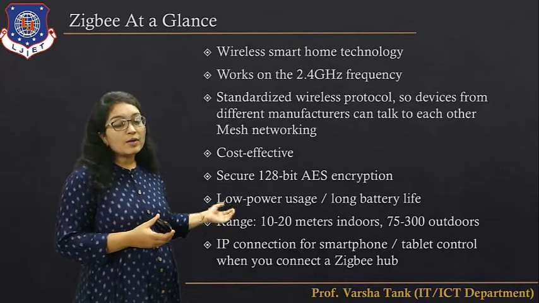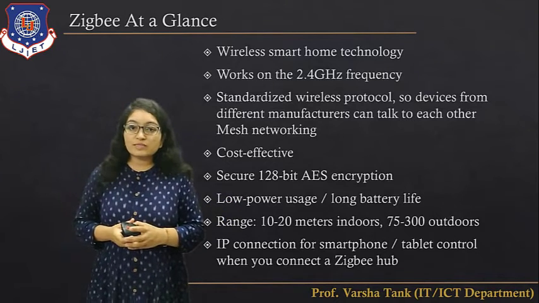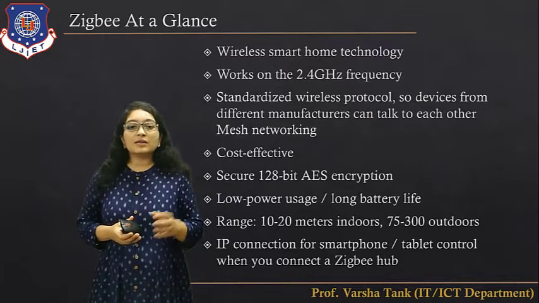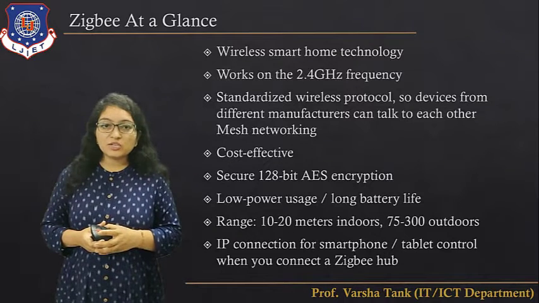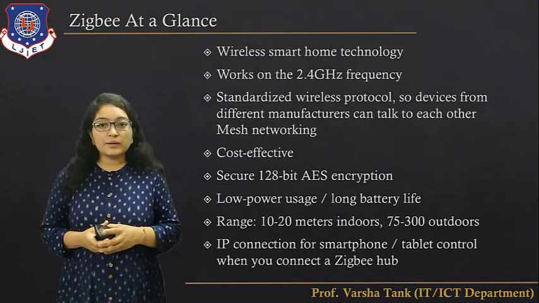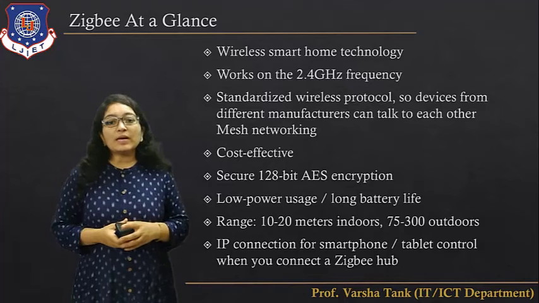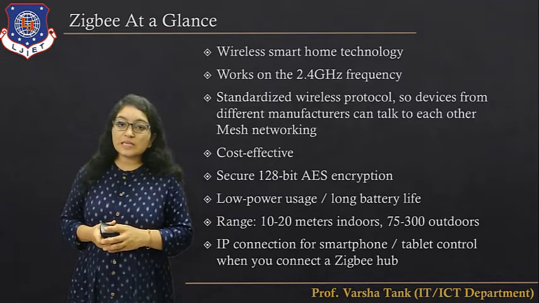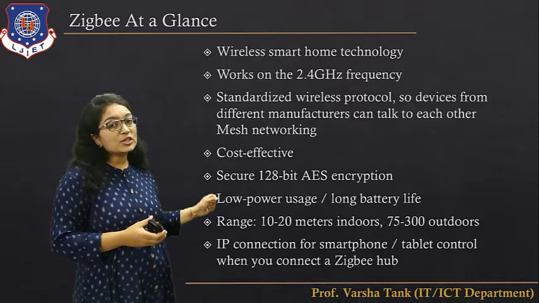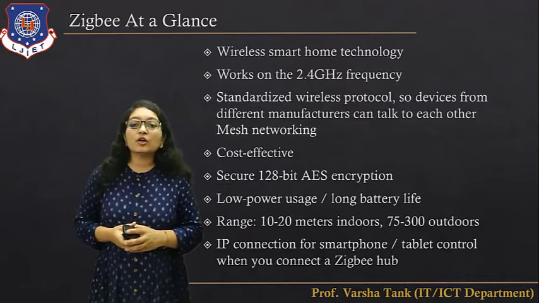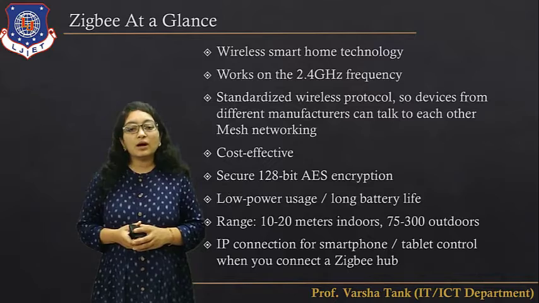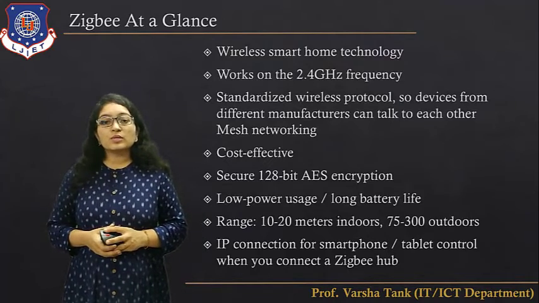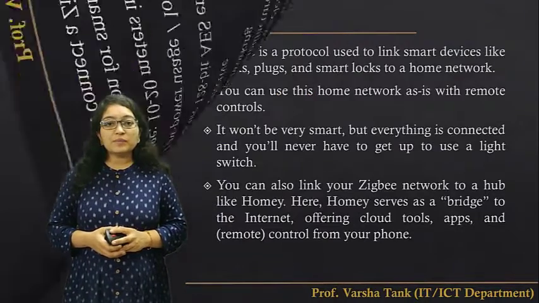Okay, low power use and long battery life are there. Why? Because it provides shorter range communication. That's why low power is required. Range is 10 to 20 meters indoors and 75 to 300 meters outdoors. There are IP connections for smartphone and tablet control when you connect to a Zigbee hub. Okay, so this is in short Zigbee.